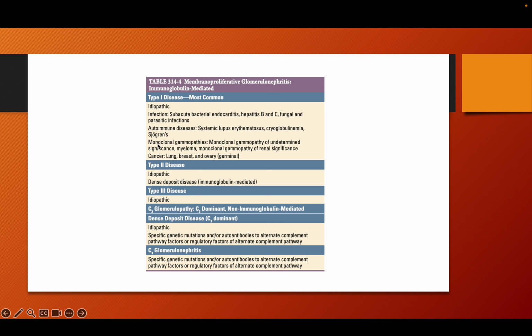Mostly hepatitis C is a cause, cryoglobulinemia is a cause, SLE is a cause, infective endocarditis is a cause, and malaria is a cause. So these are all the causes of MPGN. There are various causes of MPGN. There is C3 glomerulopathy and MPGN. I'll tell you about this later when I'm discussing MPGN. So that is the end of the presentation.